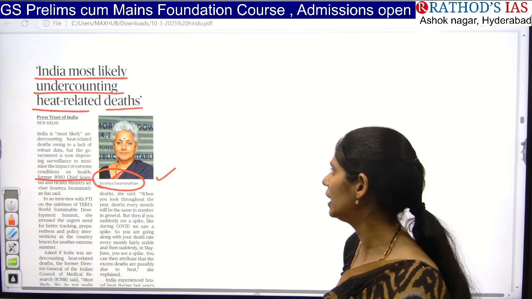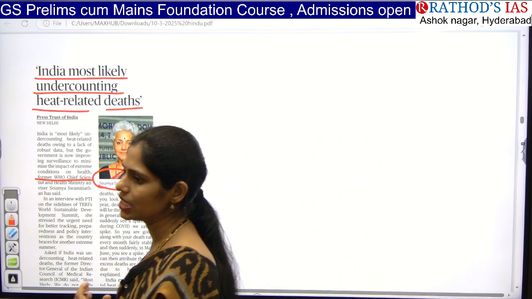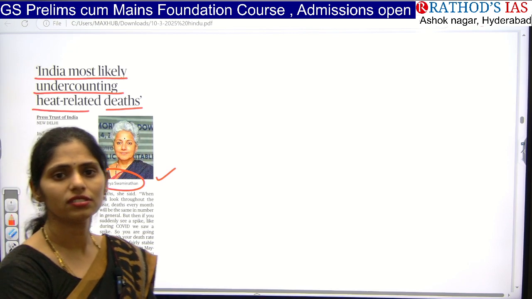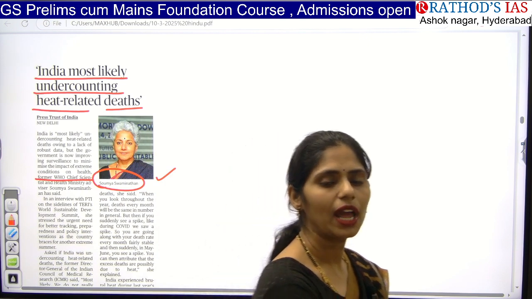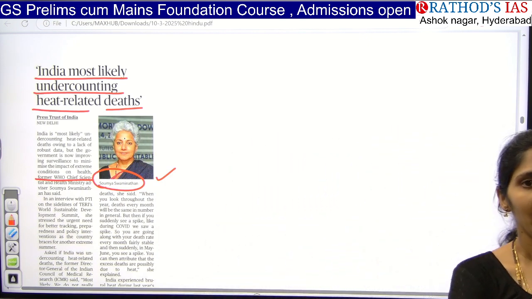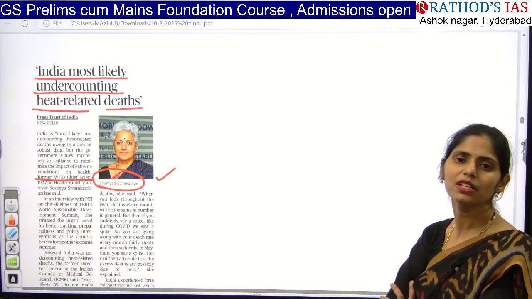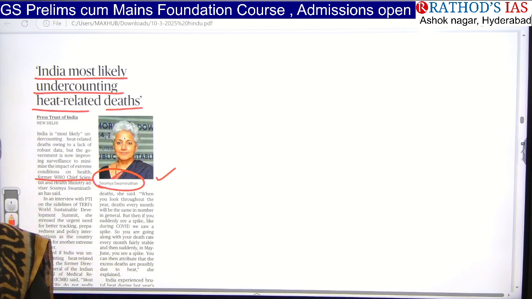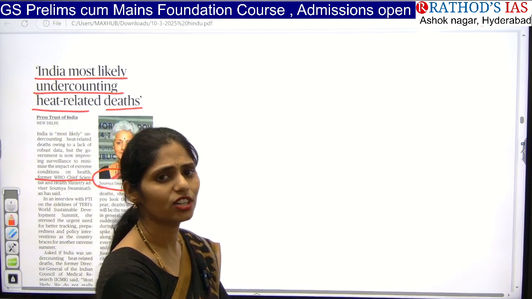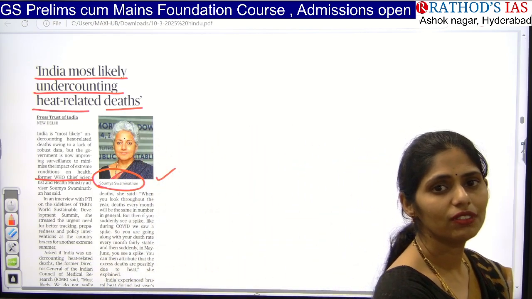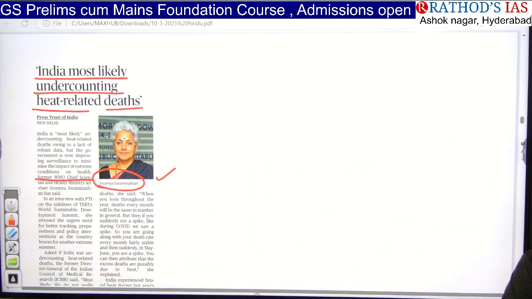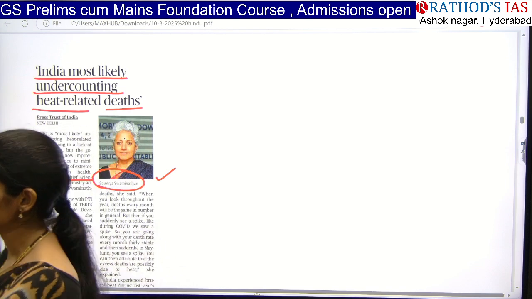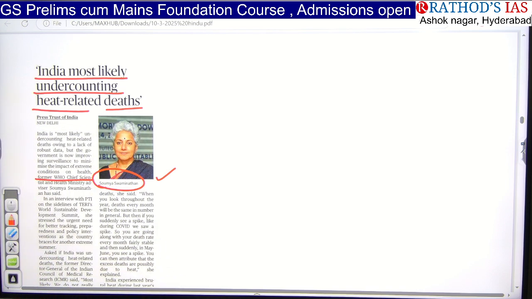caused because of heat. So whenever there is increasing heat, what happens? There is dehydration. Because of dehydration, you will be having giddiness. And have you observed sunstroke normally happens in summer times? Whenever sunstroke happens, there is extreme dehydration in the body, your urine becomes burned and concentrated, and sometimes you are not able to pass urine. So because of sunstroke also, death happens.